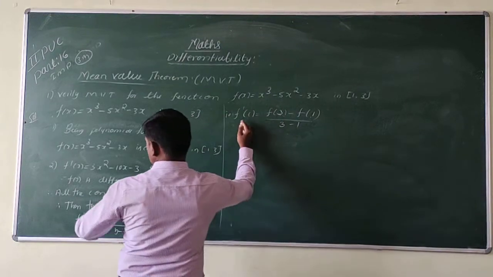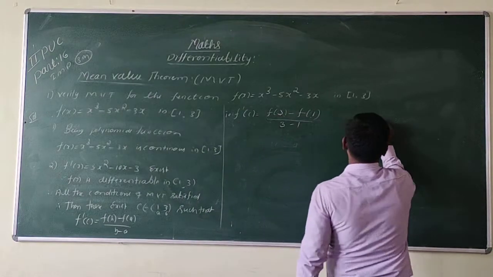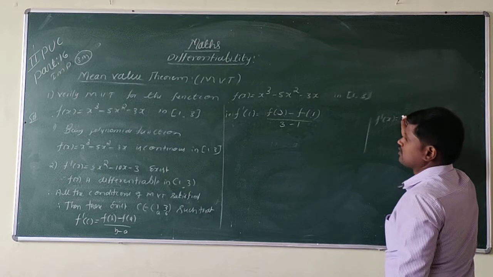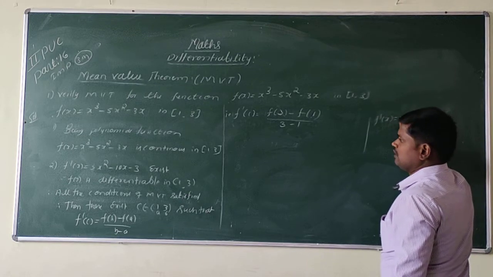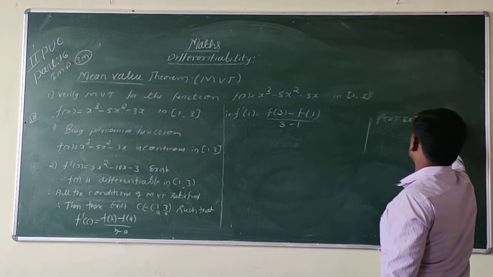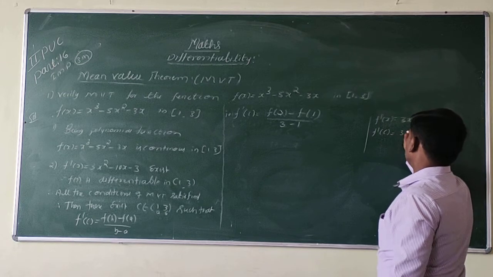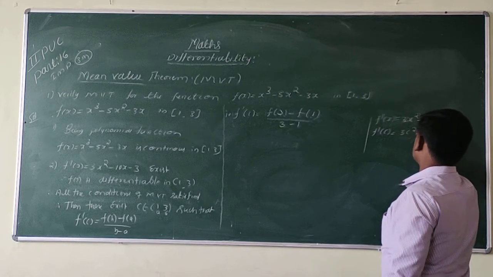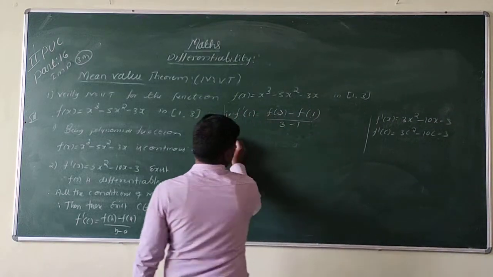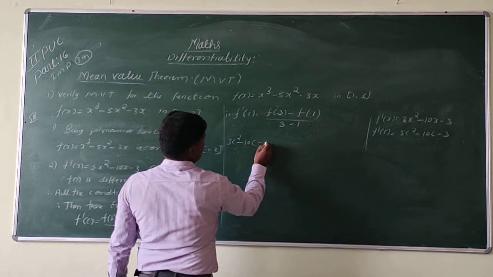So f dash of c is equal to what? Here f dash of x is equal to 3x square minus 10x minus 3. Therefore f dash of c is equal to 3c square minus 10c minus 3.